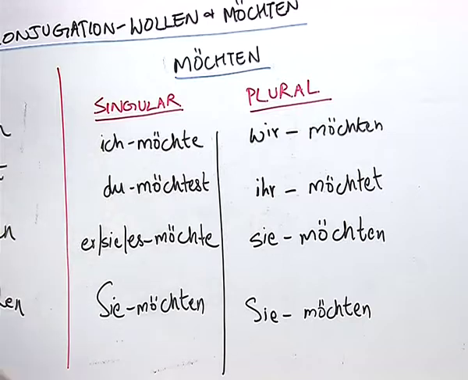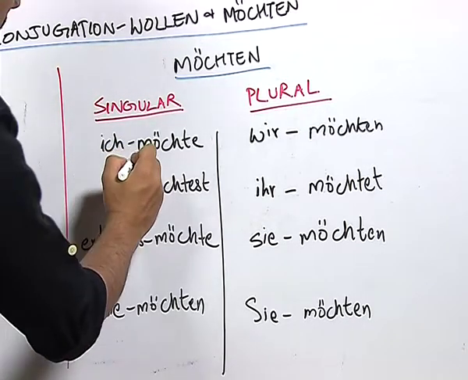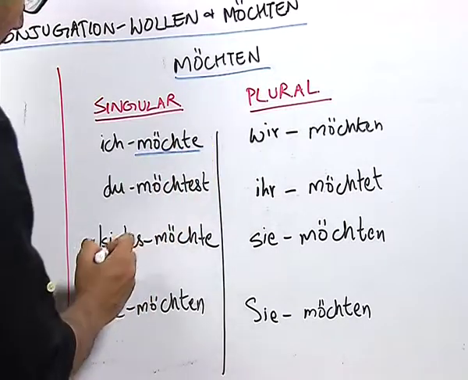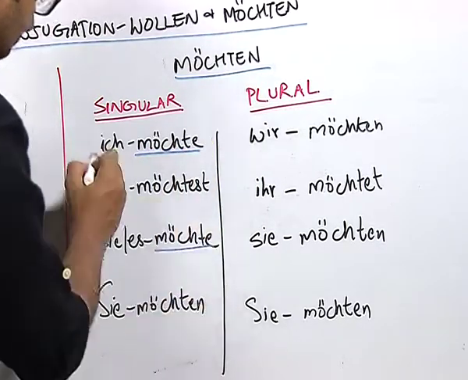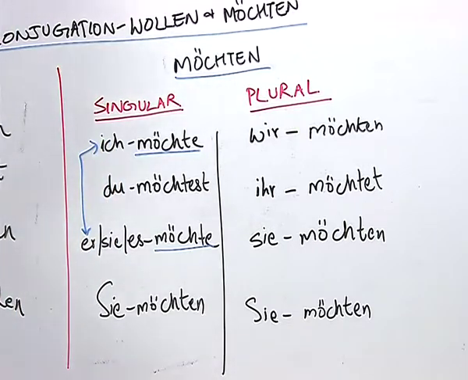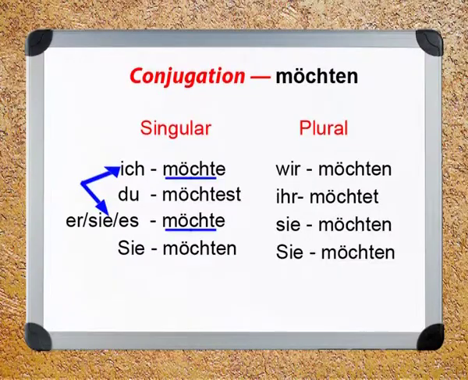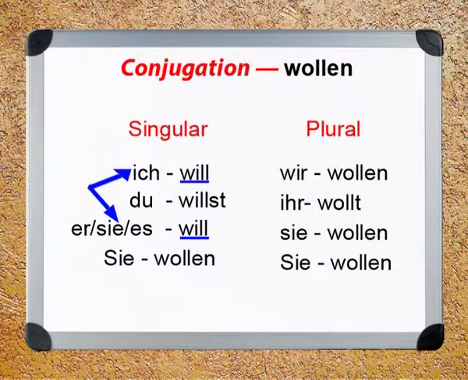So, the rule applies, which you know, that the first person conjugation of the modal verb and the third person conjugation of the modal verb remain the same here. Otherwise, there is no other structural change happening for the verb möchten. The change is happening only for the verb wollen.